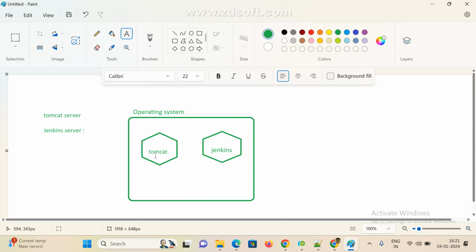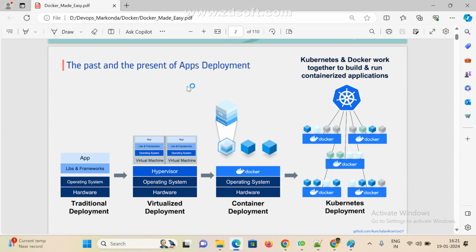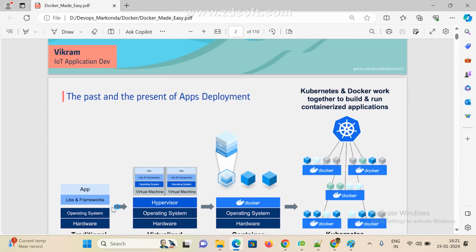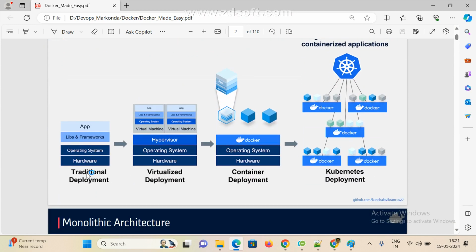If you install Tomcat server or Jenkins server, it takes some space, right? Now observe here. Earlier we were using hardware devices. This is the traditional deployment: hardware, and on top of hardware we install the operating systems and deploy your applications and all.